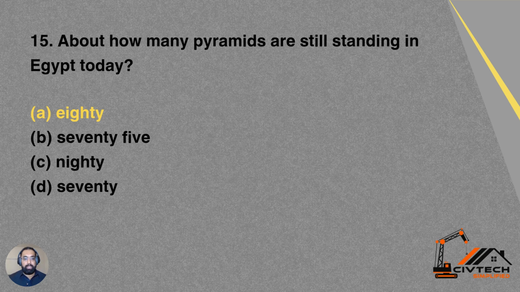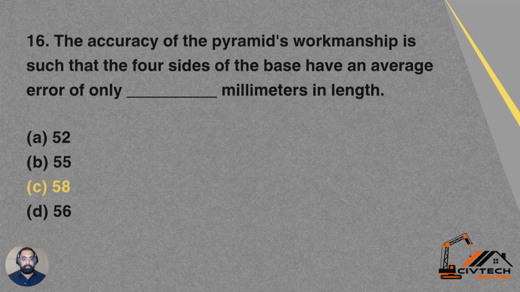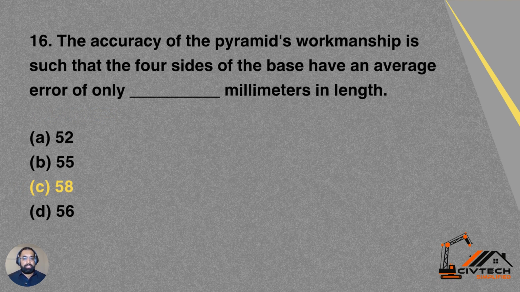Question 15. How many pyramids are still standing in Egypt today? Option A is 80, option B is 75, option C is 90, option D is 70. So A is the correct answer. Approximately 80 pyramids are standing today in Egypt.